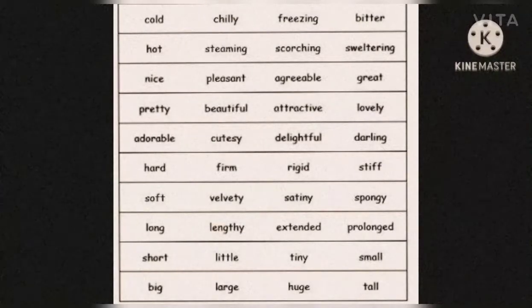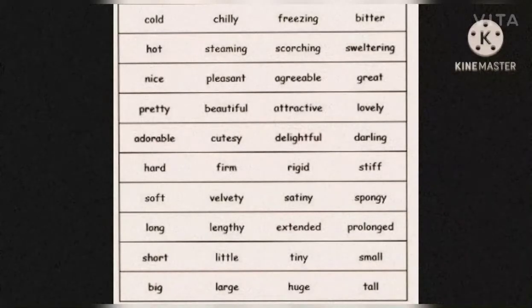Nice. For the word nice, we can say pleasant, agreeable, and also great. So what are synonyms? Synonyms are the words which are used in the same meaning sense. When we want to use them, they all have the same meaning, and they can be used accordingly. Pretty, beautiful, attractive, lovely. So these four words mean the same.